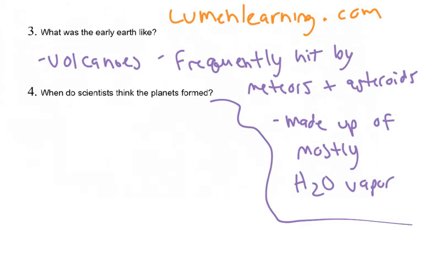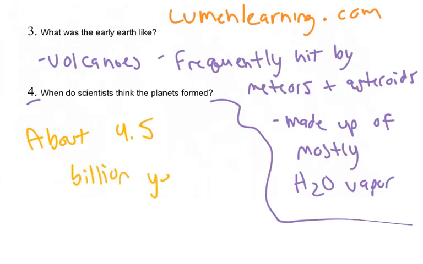When do scientists think the planet formed? Number 4 right here. That would be, like I just said, about 4.5 billion years ago. Do they know that exactly? No. It would be hard to get an exact number on that, but that's their estimate.